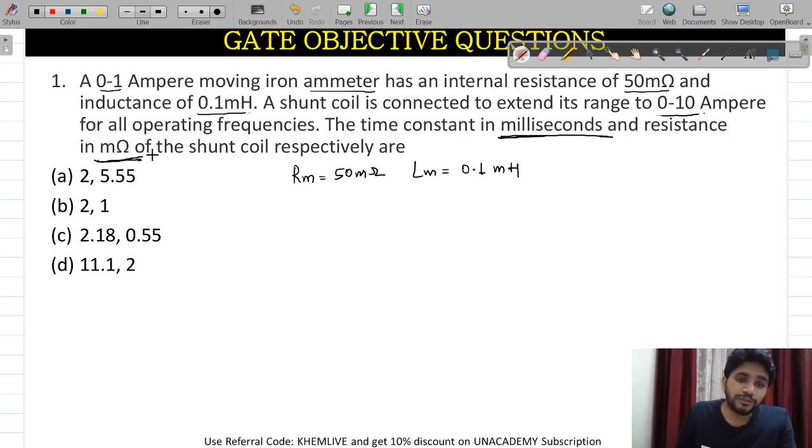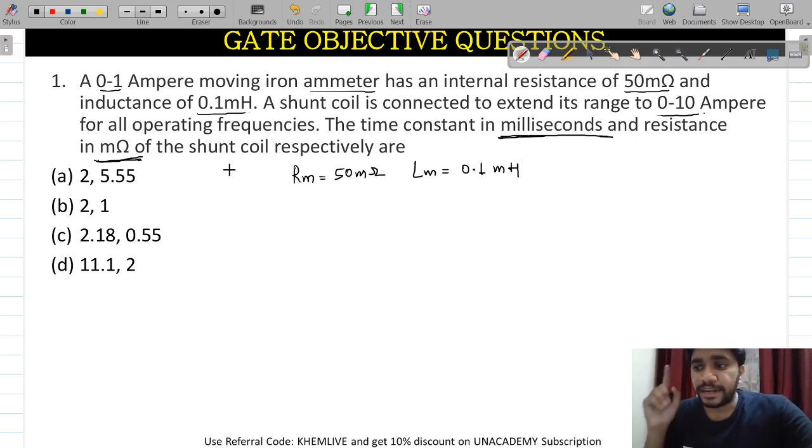So this kind of question has already come in the examination. This is the GATE question itself. It's a 2 marks question, but it is a very easy question. Believe me, you can do it in minutes. So simply I wanted to find out the value. Firstly I wanted to find out the value of the time constant. What would be the time constant for this thing?